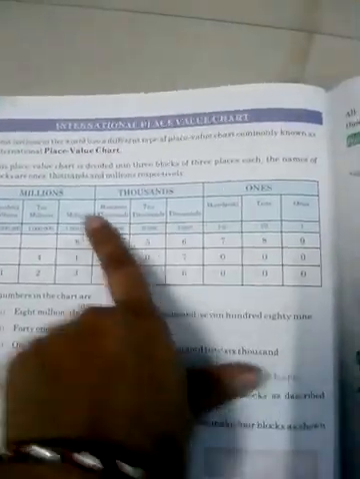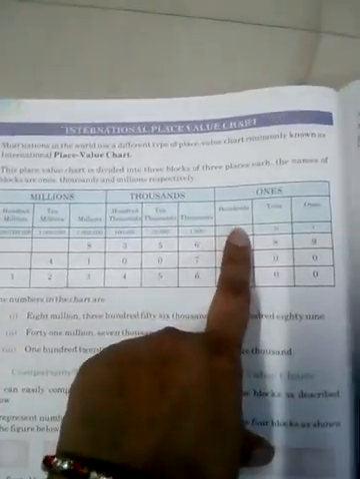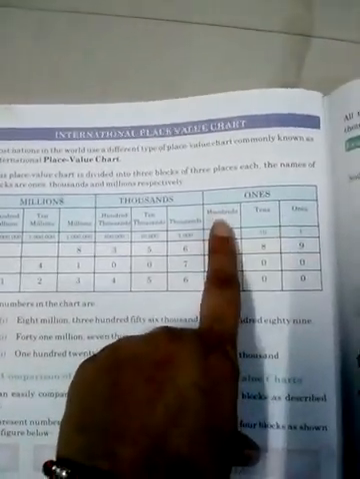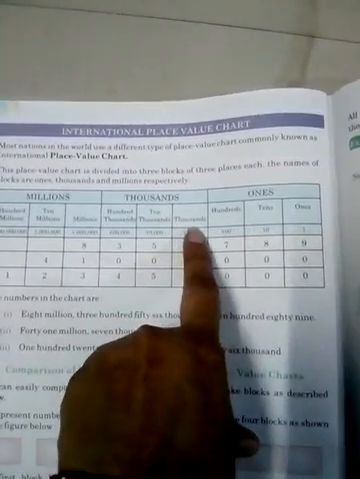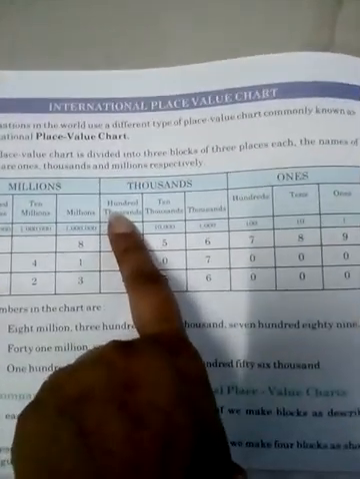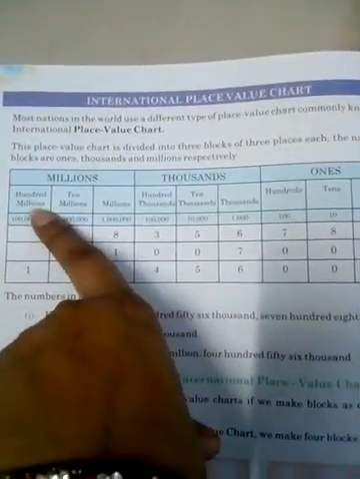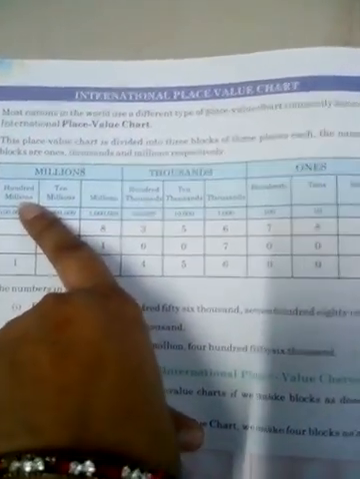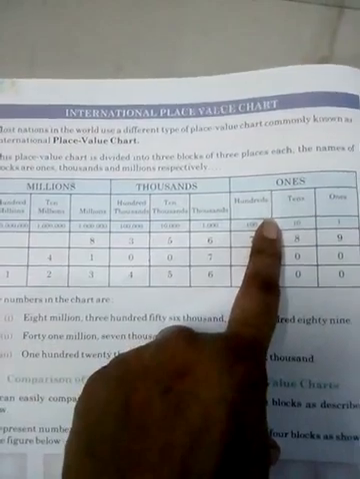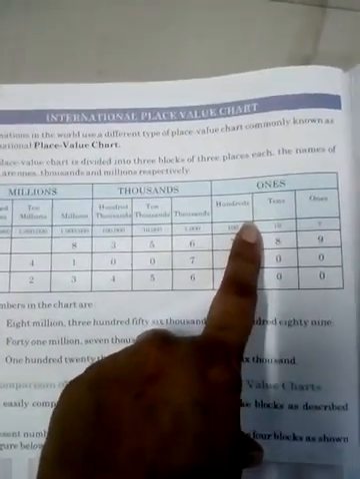Okay, so in the international place value system every period has three place values. As you see, ones has ones, tens, hundreds. Under the period of thousands you have thousands, ten thousands and hundred thousands, and under millions you have million, 10 million and 100 million. Okay, class.